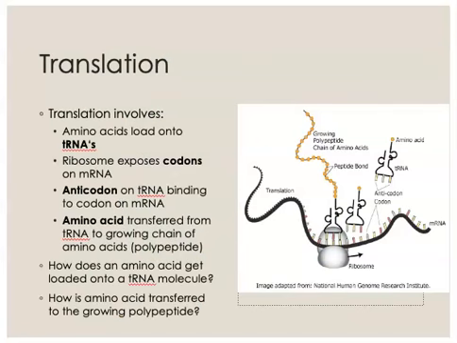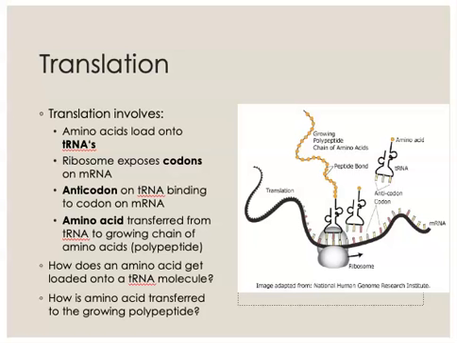So, translation not only involves the messenger RNA, but it also involves the two other forms of RNA that we've talked about, ribosomal RNA, which is part of the ribosome, and transfer RNA, or tRNA. We haven't really talked about tRNA yet, but it plays a major role in translation.